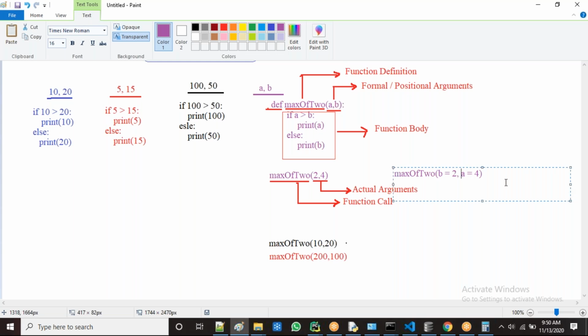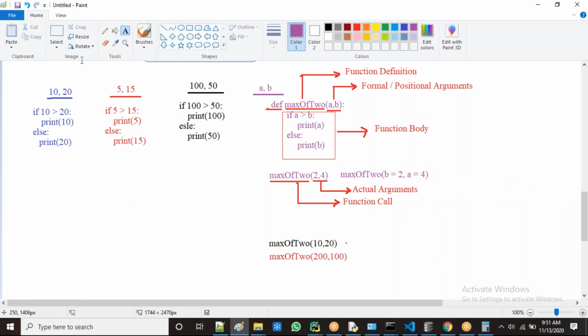It is clear now. If I call this, then 2 goes to B and 4 goes to A.